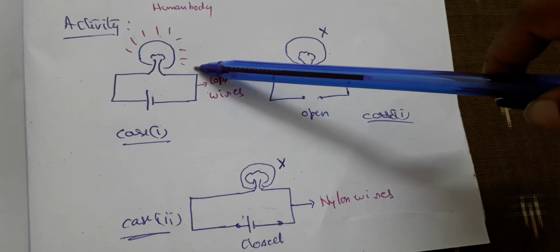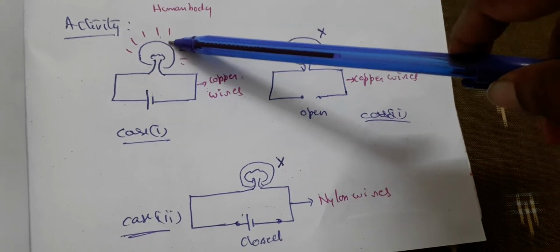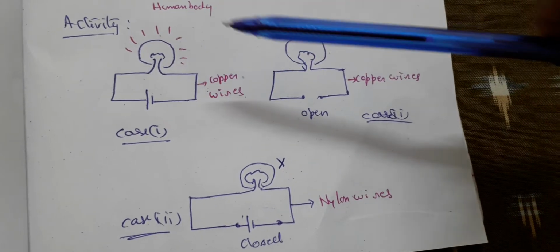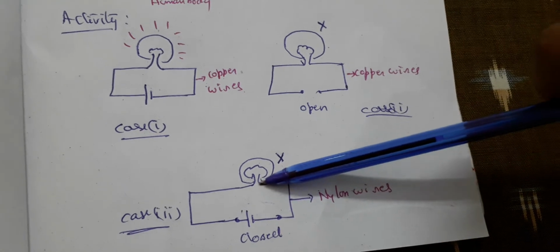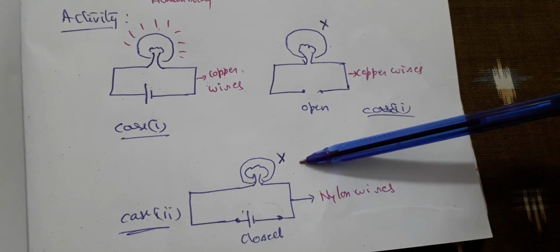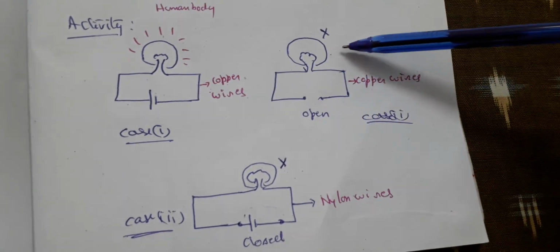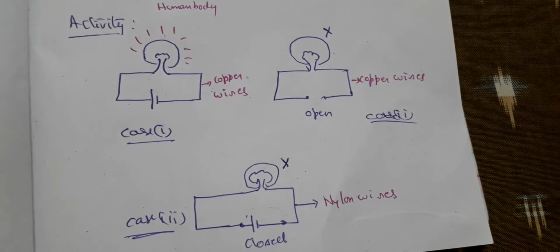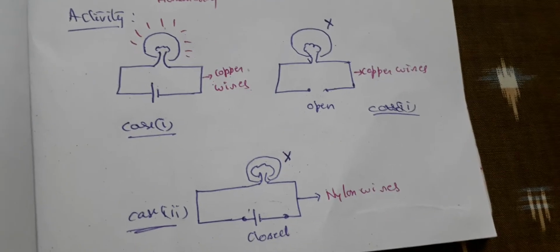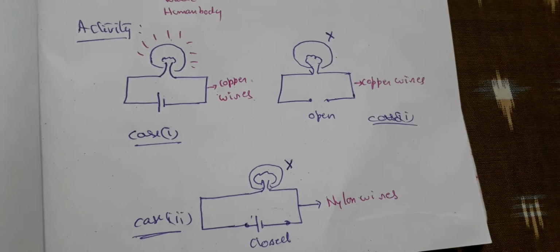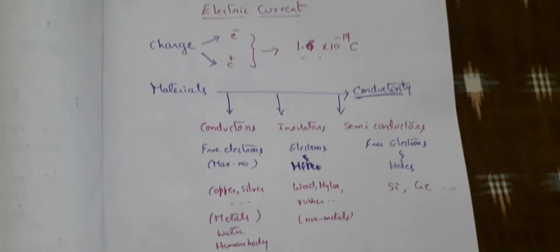Here the wires are copper wires. That means there is a good path for the electrons to move from the battery to the bulb. And here, the path is not clear. This will not allow the electrons to flow. Therefore, the bulb is not glowing. And here, there is no source at all to make the bulb glow. So do you understand now the difference, like open circuit, closed circuit, and the connecting wire should also be a conducting wire. Okay children, so just take the screenshot and copy the notes.